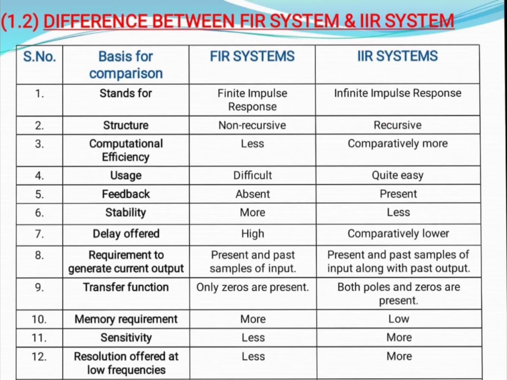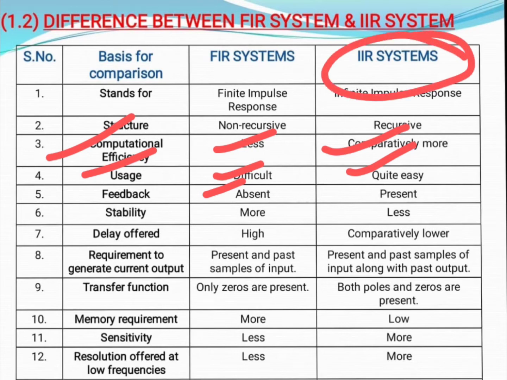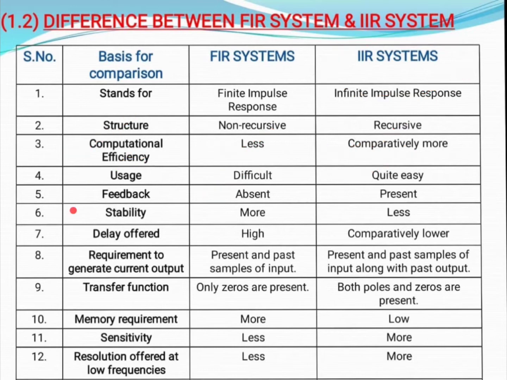Now moving on to the next, computational efficiency. FIR system has less and IIR system comparatively more. Next, usage. FIR system is difficult to use and IIR system is quite easy. Next, feedback. Here, as we already discussed, FIR system is an open loop system, so it does not require any feedback. Likewise, IIR system is a closed loop system, so there is a feedback which is used in the closed loop system.